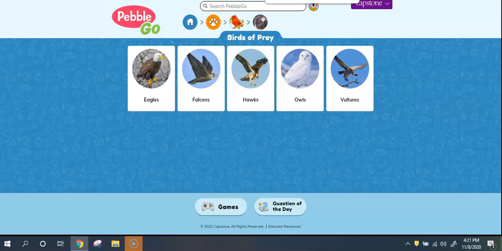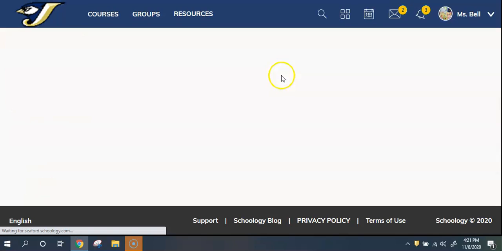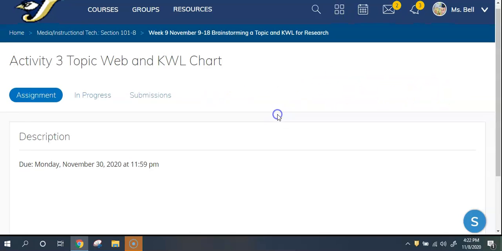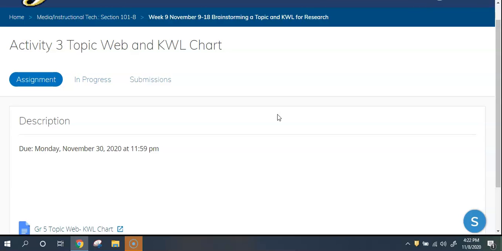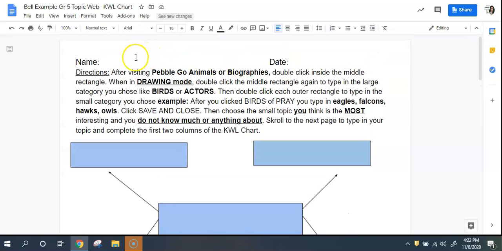Now, the second part of the activity here will be something you do kind of at the same time. You're going to have a KWL chart and a topic web. You will have my document over here somewhere, and you will be able to click on that to get into the document. I already have an example document here. So this is what you're going to see when you click on number 3, activity 3. Put your name in, do your first and last name. Remember, you are a proper noun, so do a capital first and last name. Then you would put the date. So say I'm starting this tomorrow, okay?